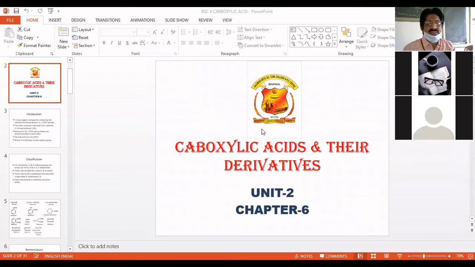Now, carboxylic acid, as everybody knows, has a functional group called COOH, the carboxylic functional group. Based on that, this type of organic compounds or substances we call carboxylic acids. It's a general name, carboxylic acid. It comes under almost all the carboxylic acids. Okay, that is what we can see.